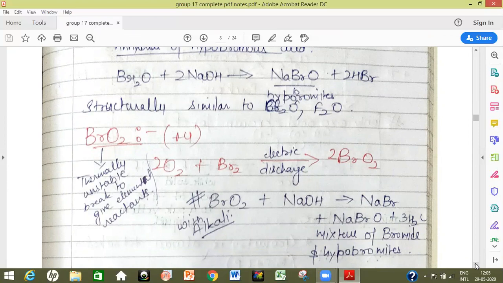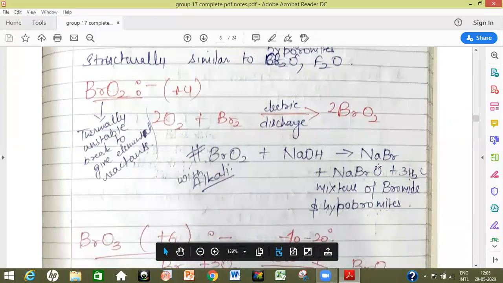Next oxide of bromine is BrO2, that is bromine dioxide. Here bromine is in +4 oxidation state. It is prepared from the oxidation of bromine, which is a liquid at room temperature, when an electric discharge is passed through the mixture, and we get BrO2. This bromine dioxide, when reacted with alkalis, that is NaOH, gives a mixture of bromide and hypobromite, that is NaBr and NaBrO.